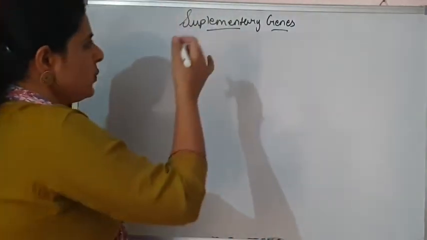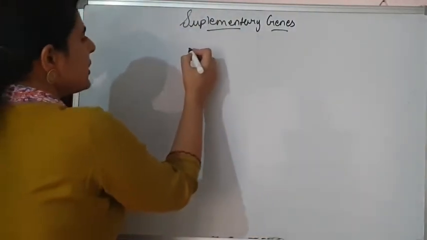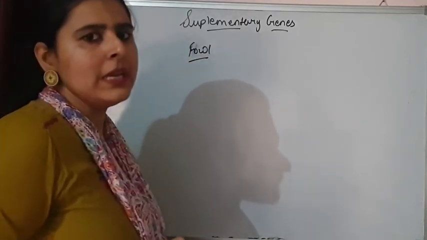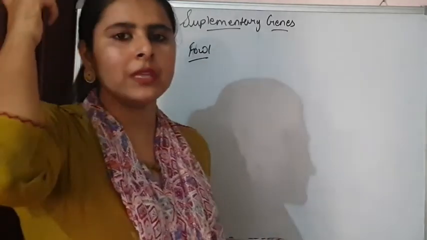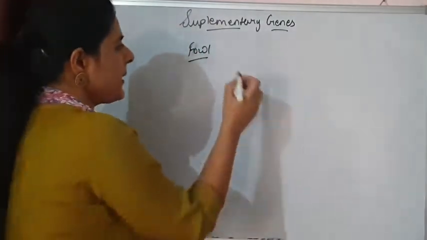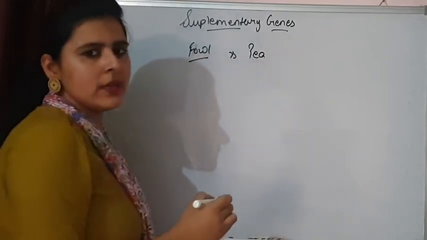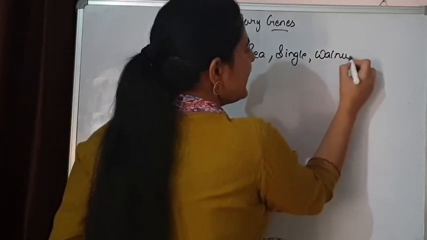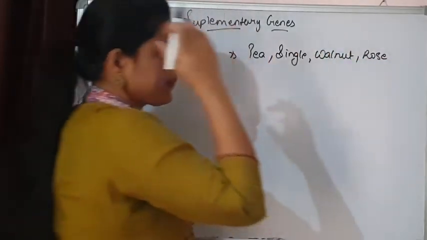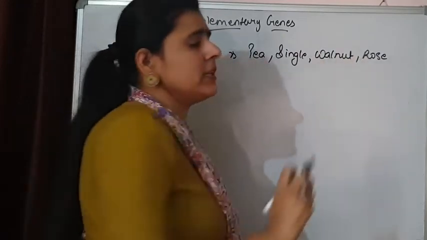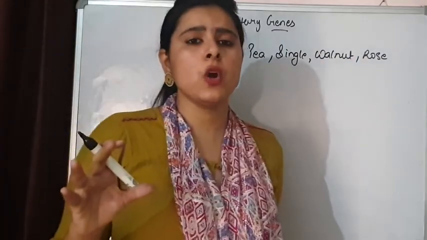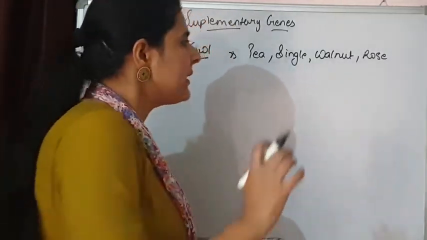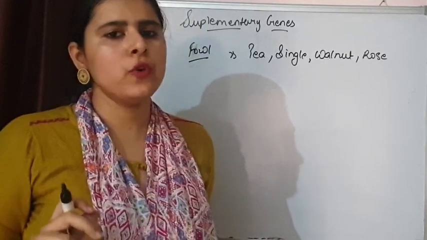Again, see, with the help of an example, we are going to take a fowl. Examples of fowl: domestic fowls. These domestic fowls have a comb on their head, and the combs are of different types. Four types of combs are there: pea type, single type, walnut type, and rose type. These are the variations in the comb that are present on the head of the fowl. Now, different genes are responsible for their expression.